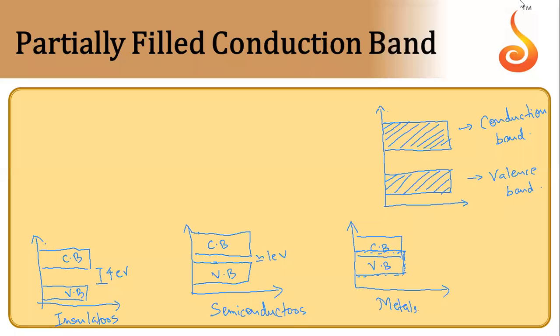Okay. Next are the energy bands. So I have drawn the conduction band and valence band. As I said, the conduction band consists of higher energy and the energy of the valence band will be lower. The difference between the energy of these two bands is known as the energy gap, or forbidden energy gap.